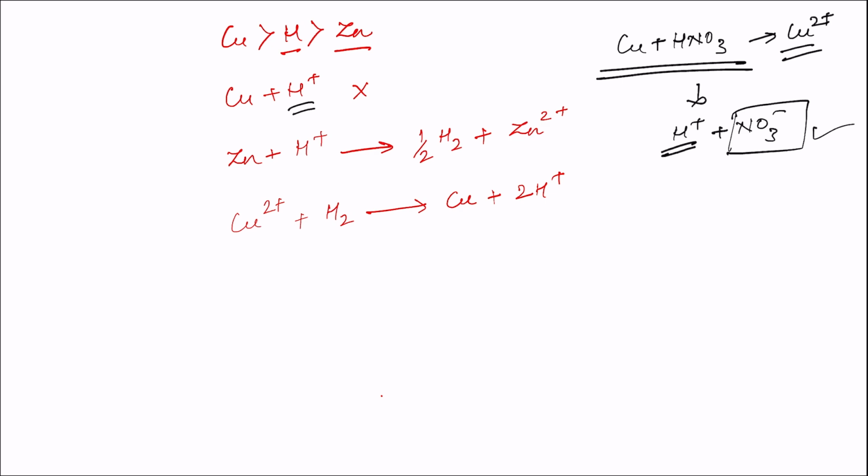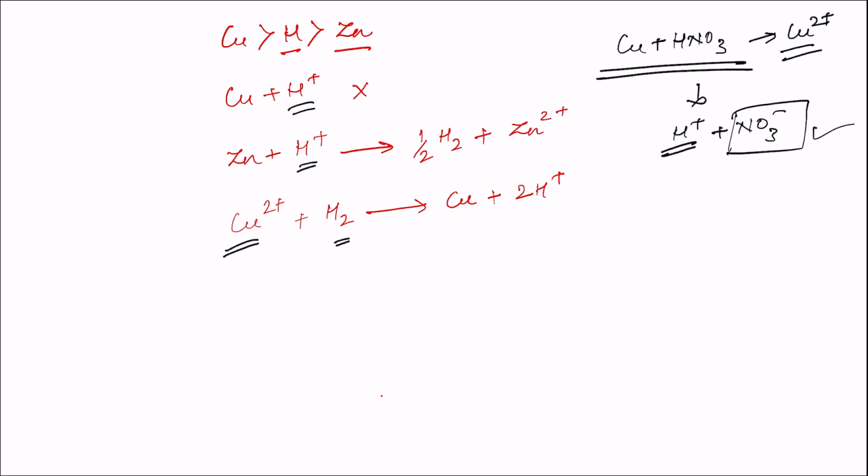On the other hand, zinc reacts with acids liberating hydrogen gas because zinc is oxidized by H+ ion. H+ ion takes electrons from zinc and gets reduced to hydrogen. Zinc gets oxidized to Zn2+ ion. Copper is not oxidized by H+ ion. On the other hand, Cu2+ ions, when they are made to react with hydrogen gas, Cu2+ gets reduced to copper atom and hydrogen gets oxidized to H+ ion.